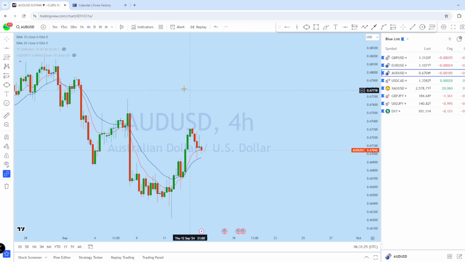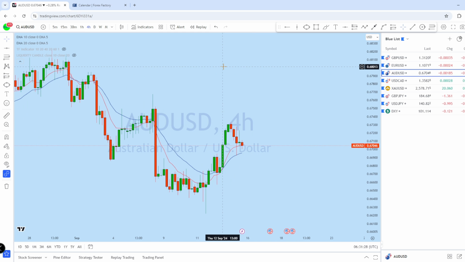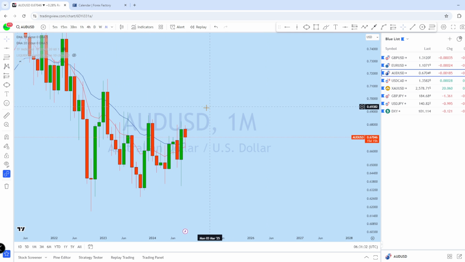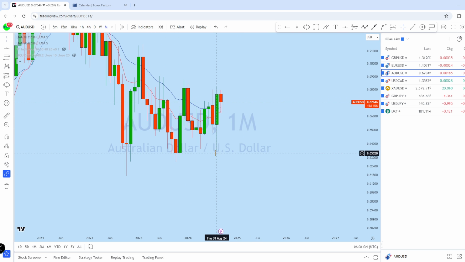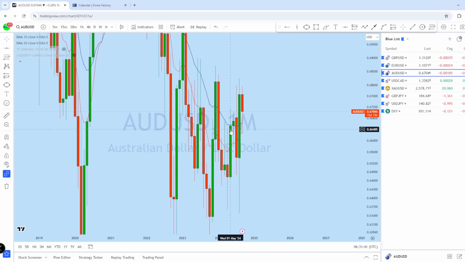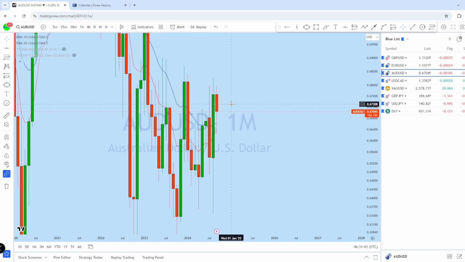Now let's look at AUD USD. Let's see what kind of trading opportunity we have, looking at the monthly chart. From the monthly, after the previous monthly bounce, AUD USD has dropped to this monthly candle with a long wick at the bottom and also a healthy body. As there is a monthly bounce, we can see that AUD USD has dropped, retested, and what we might see now is a deeper pullback to the upside, and also this is the monthly resistance.